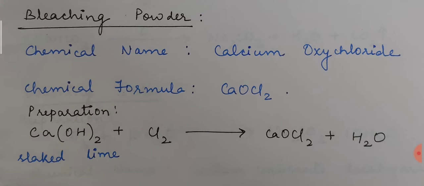The chlorine gas formed in the chloralkali process can be used in the preparation of bleaching powder. As we have discussed some of the uses, it is given in the diagram in your book. You may get some of the uses of chlorine gas, hydrogen gas and sodium hydroxide. From there you will see that chlorine gas formed in the chloralkali process is used in the preparation of bleaching powder.